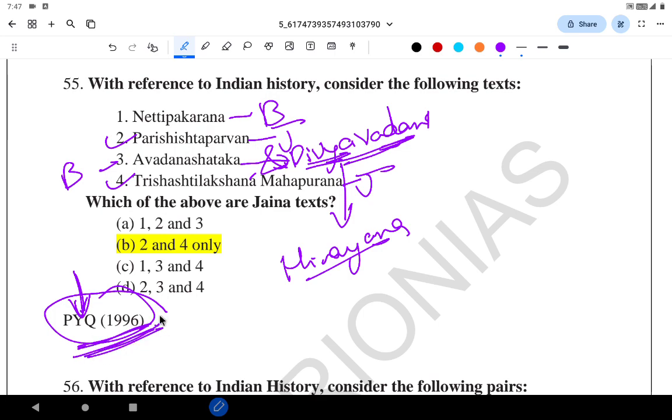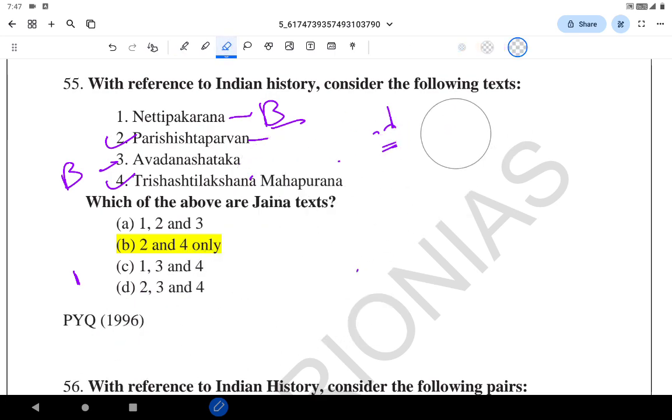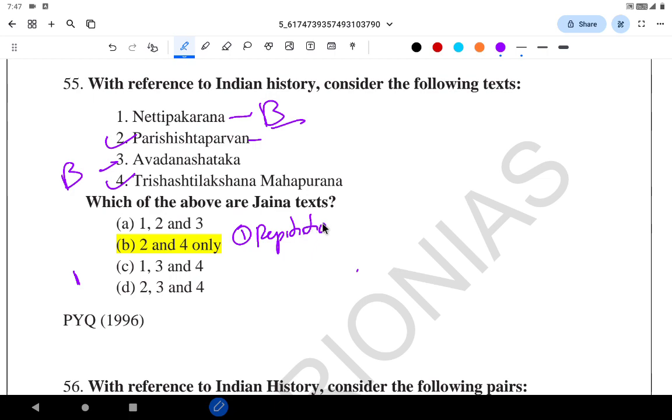Please solve 30 plus years of PYQs for GS1. One of the ways PYQs will help you is direct repetition. The second is that previous year questions are modified to form the same questions again.